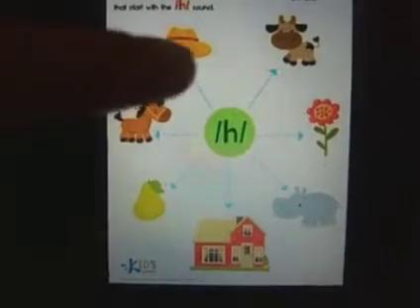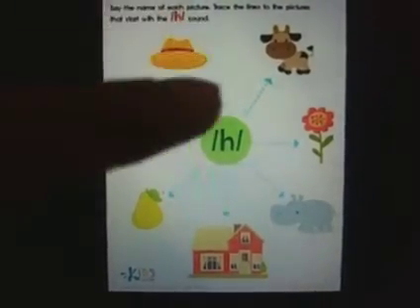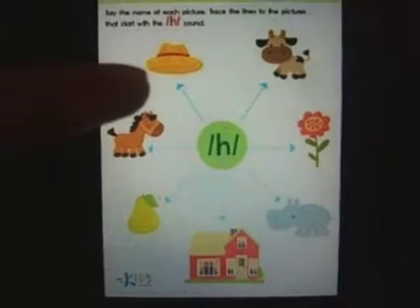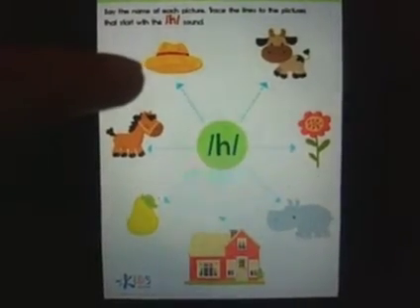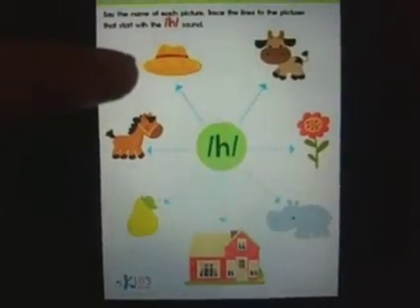So let's start with the first one here. Let's start with this picture. Now, what is this picture? You have to recognize and say the name. So this is a picture of a hat. Now listen to the word hat. Does it begin with the sound h?